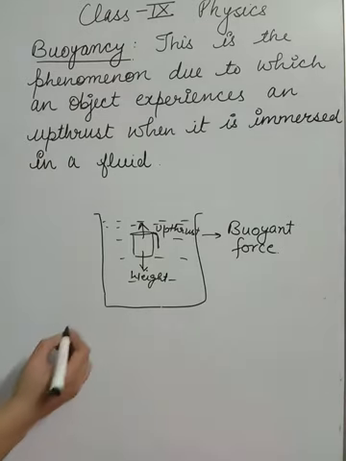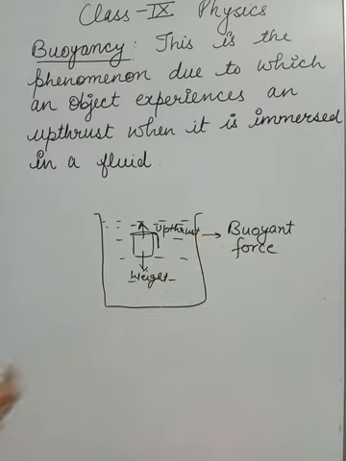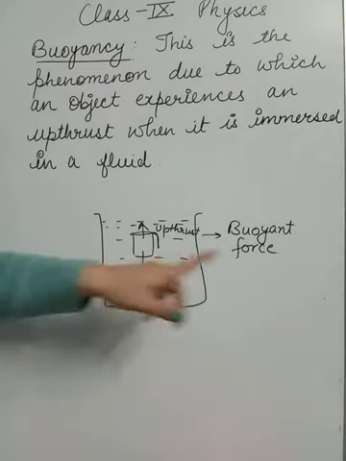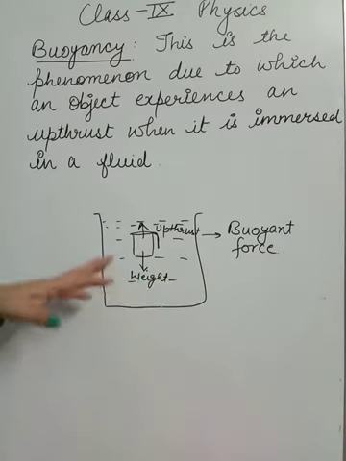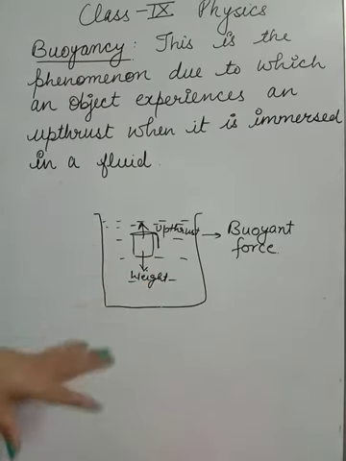Okay, and see children, this buoyant force depends on the density of the liquid or density of the fluid. So this buoyant force is directly proportional to the density. It means the more the density of the fluid, the more will be the buoyant force experienced by that object. And the lesser the density, the lesser will be the buoyant force.